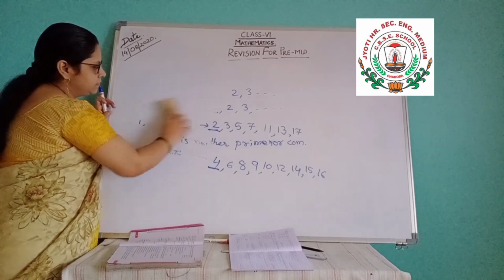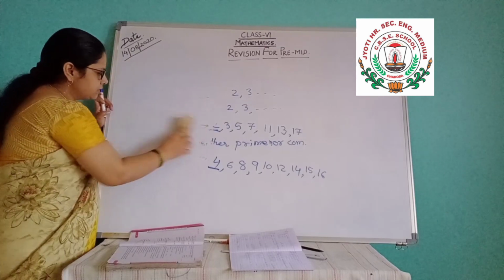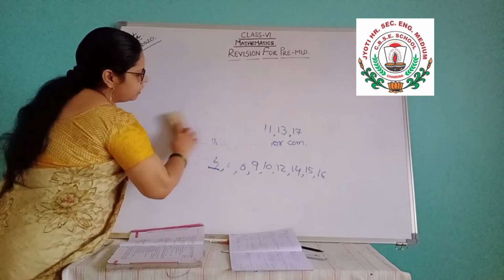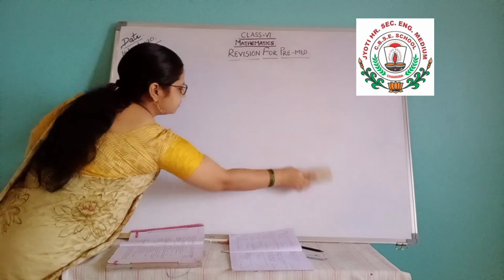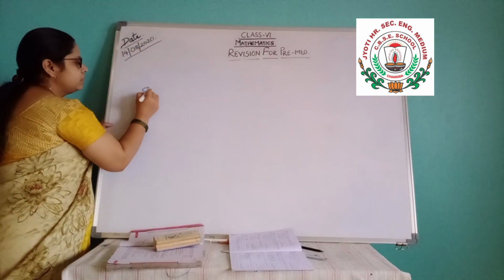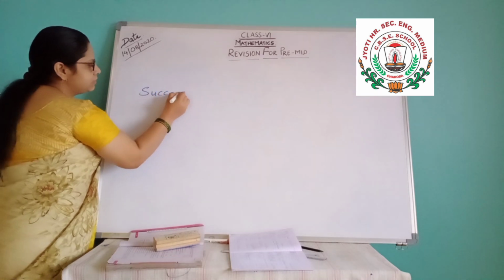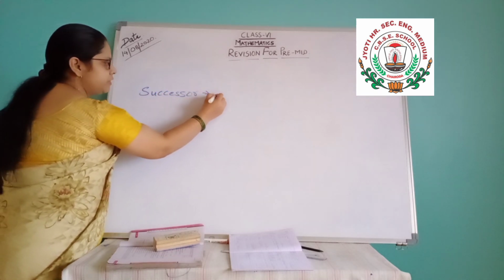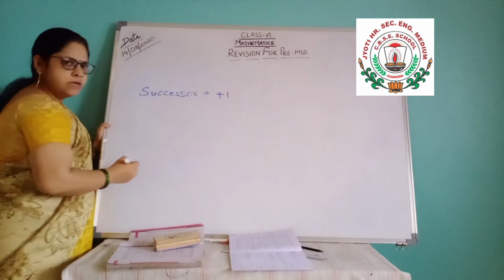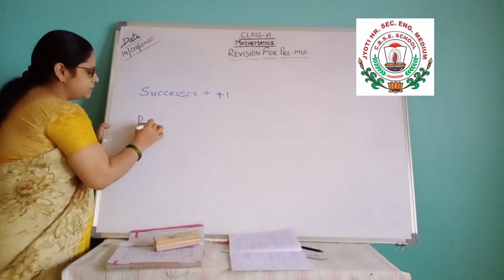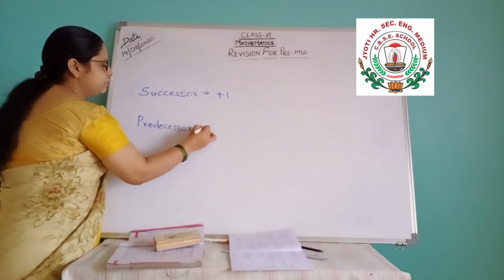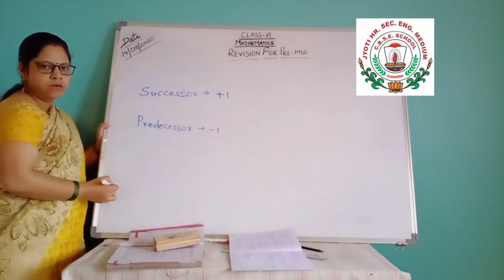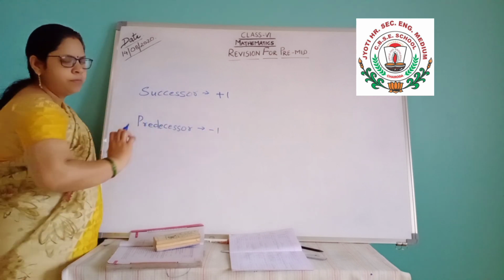Then comes successor and predecessor. Now what is the successor? Successor means you will get the successor by doing +1 in any number, and the predecessor you will get by doing -1 in any number. That is successor and predecessor.